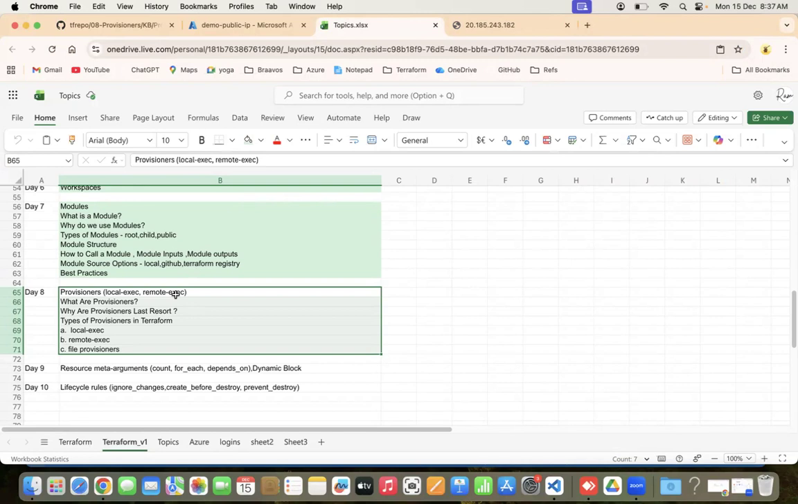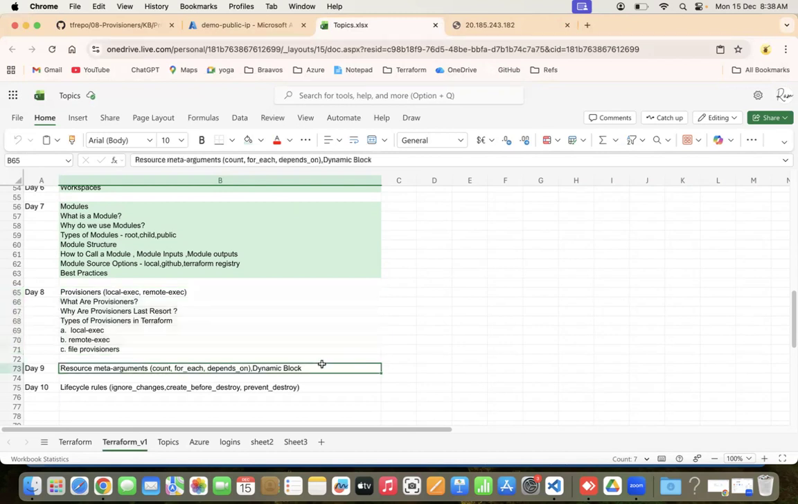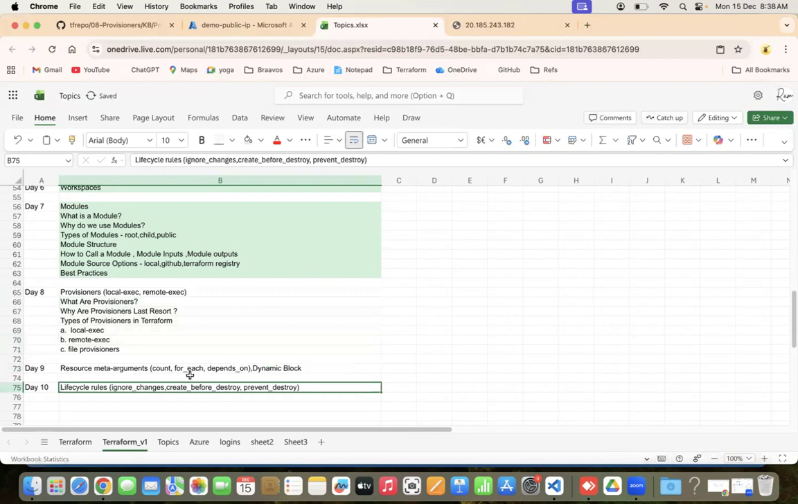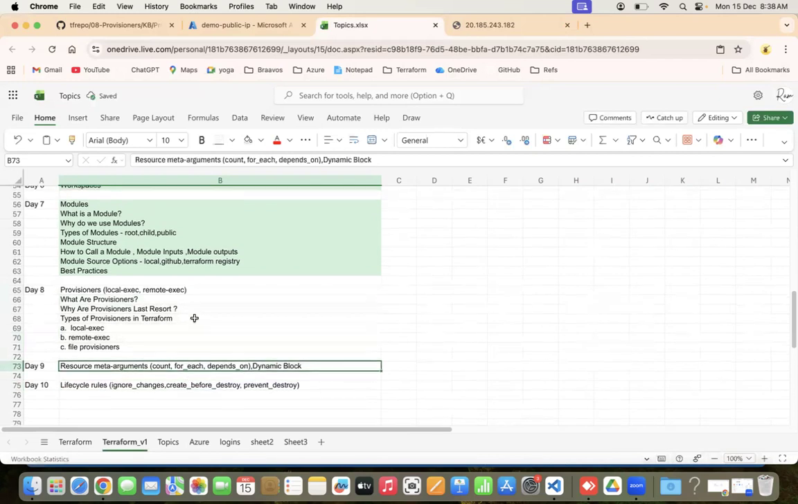Tomorrow's topic is resource meta arguments: count, for_each, depends_on. If time permits, I will also cover dynamic block tomorrow. We have two more classes left, day 9 and day 10, and we'll be ending this series on Terraform. Most probably tomorrow and the day after tomorrow, by Wednesday. Wednesday would be the last session.